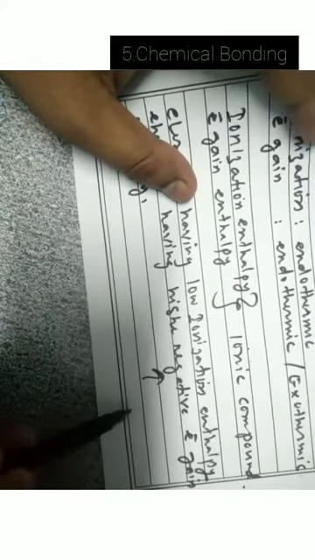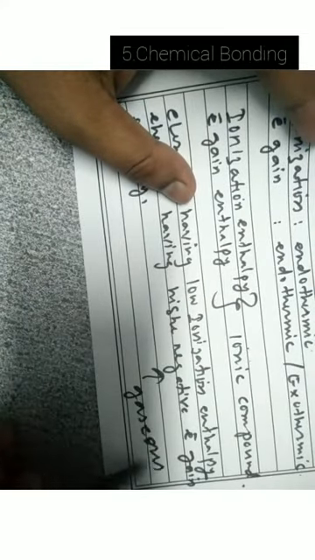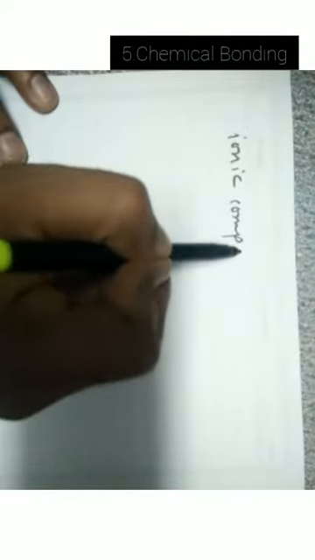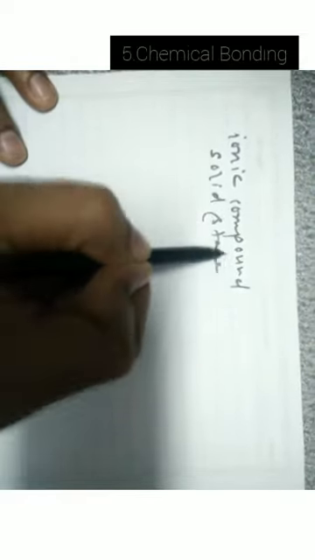All this process takes place in gaseous state. And in solid state, in ionic compound, the cations are surrounded by specified number of anions, and vice versa.